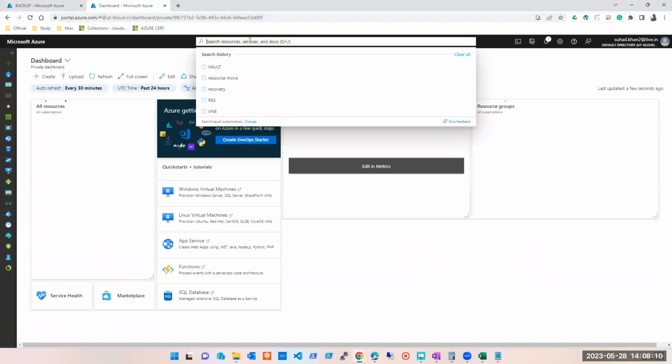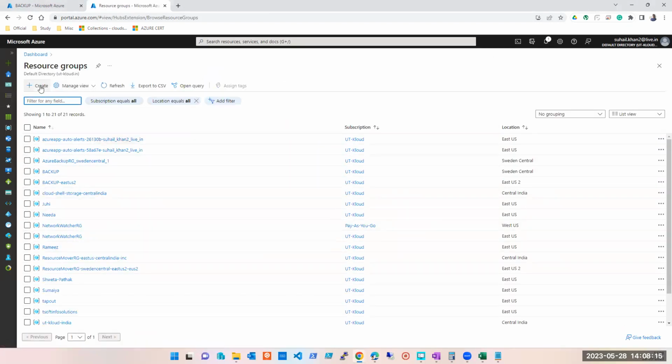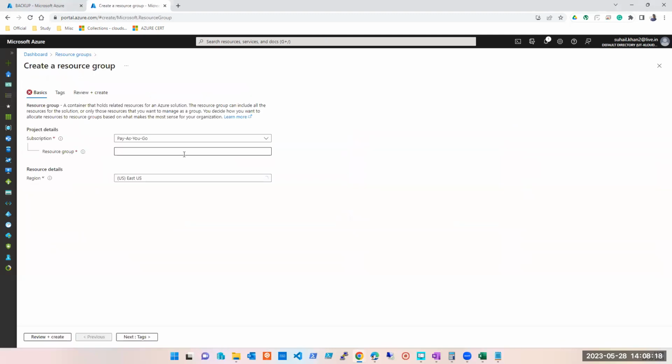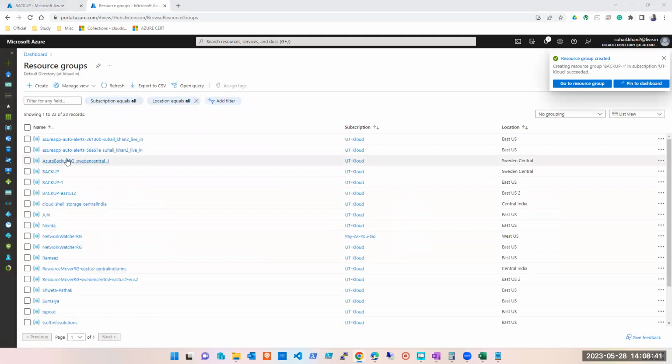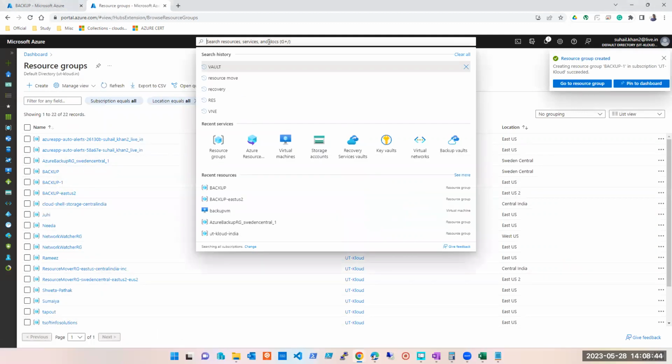Okay. So here, let's go ahead and I'll create a new resource group for our practice. You already have a resource group named backup. I'm naming this backup 1. It is in East US. This is just a resource group, it doesn't matter, still letting you know for your information. Now let's start creating a virtual machine.